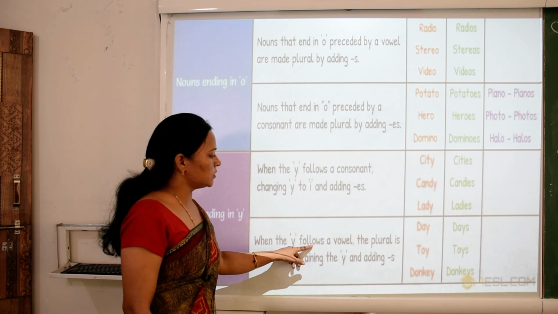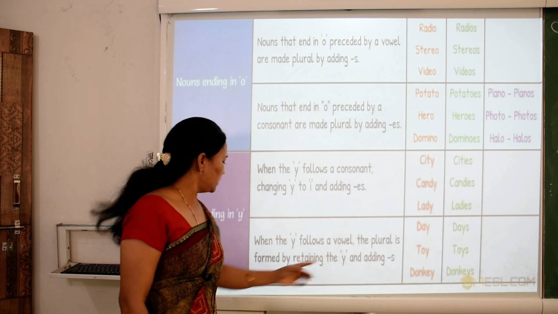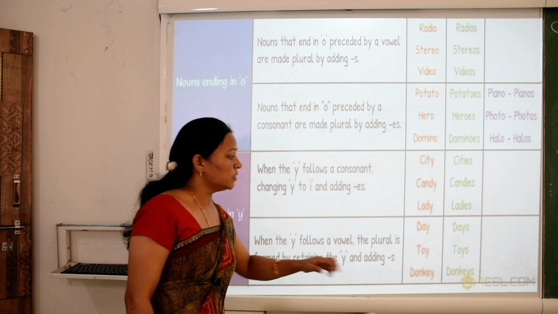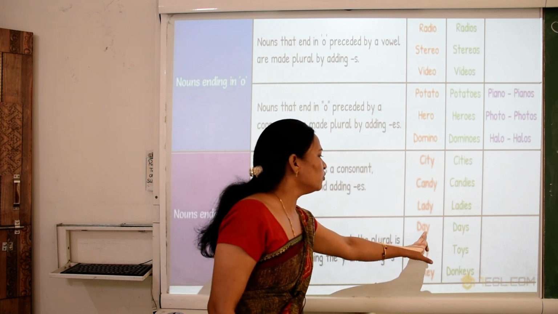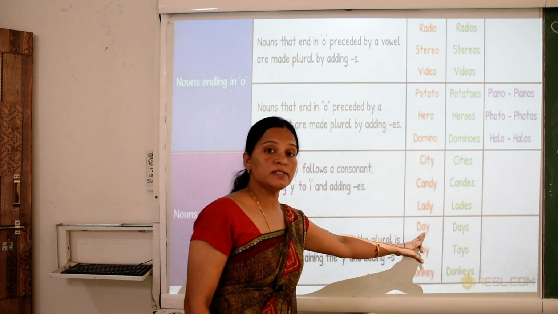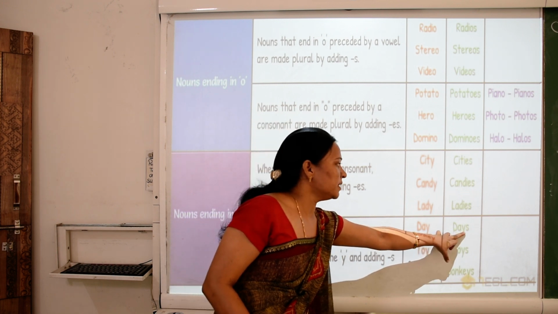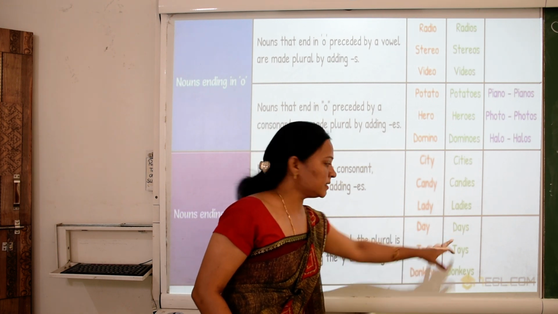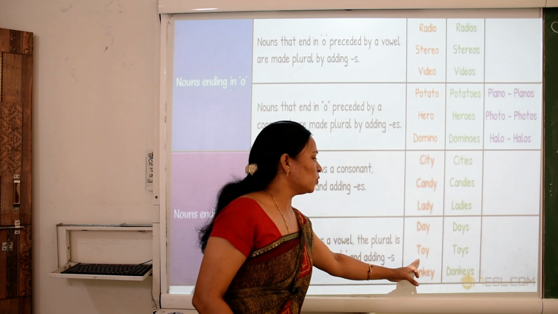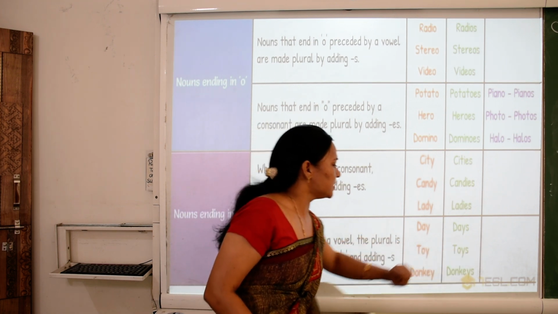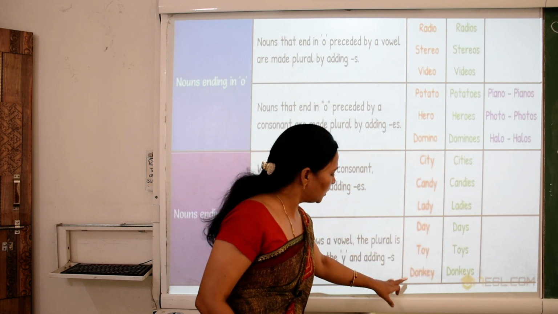Nouns ending in Y. When the Y follows a vowel, the plural is formed by retaining the Y and adding S. So children, in day, Y comes before A. What is A? A is a vowel. Then add simple S. Day becomes days. Toy. Y before O. What is O? It's a vowel. Then add S. Toy becomes toys.